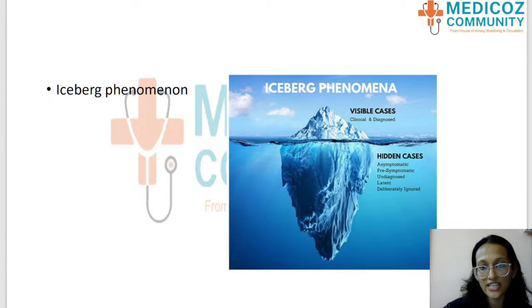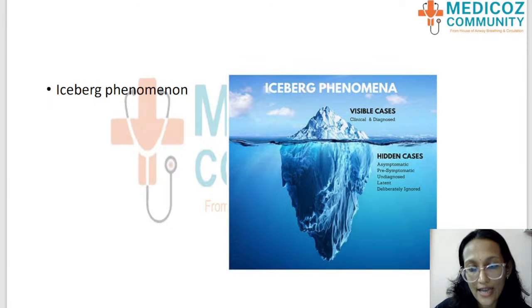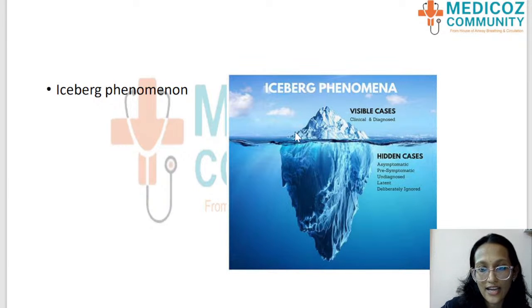There's a picture that I have put up which shows an iceberg. An iceberg has a top visible part, and there's a separation at the sea level, and underneath are the hidden cases. The top of the iceberg is the visible part, and below the water level, which I have marked in red, are the hidden cases.